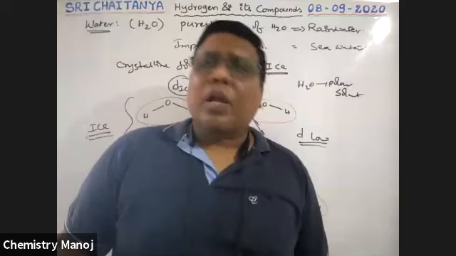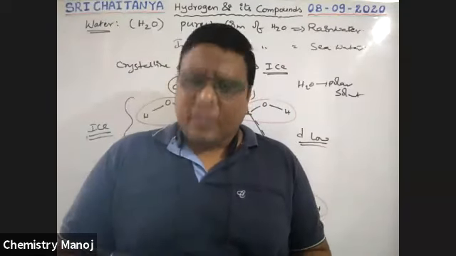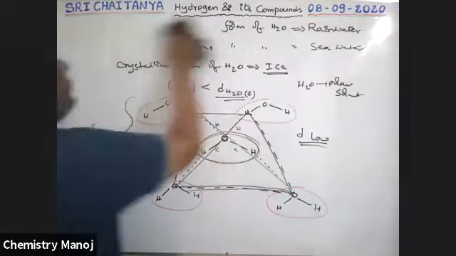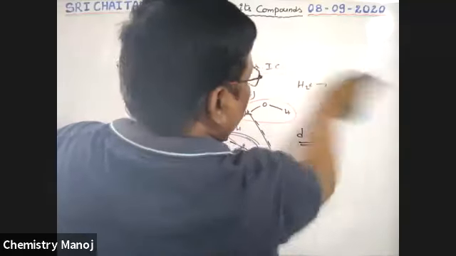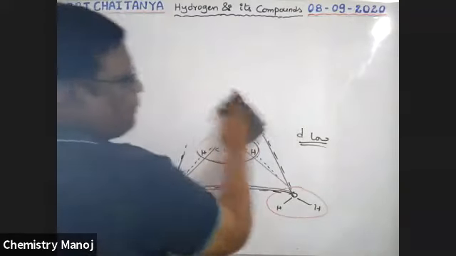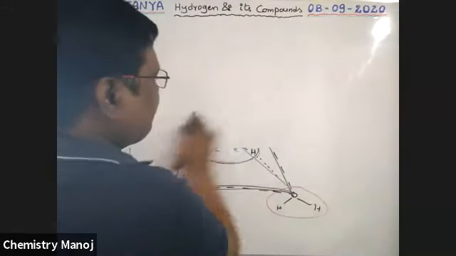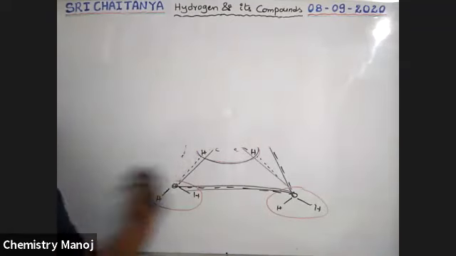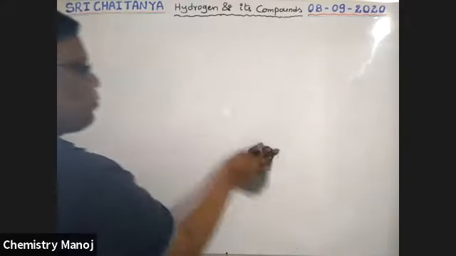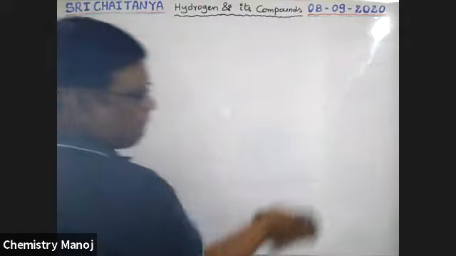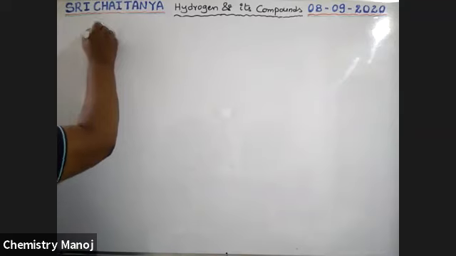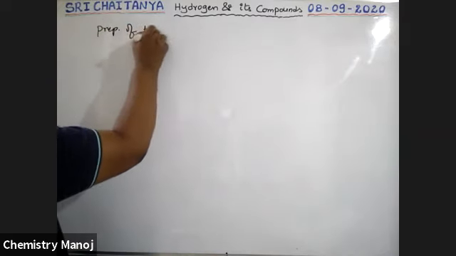See here. Now how to prepare this water? What are the properties of this water? I will explain. Now, preparation of water.